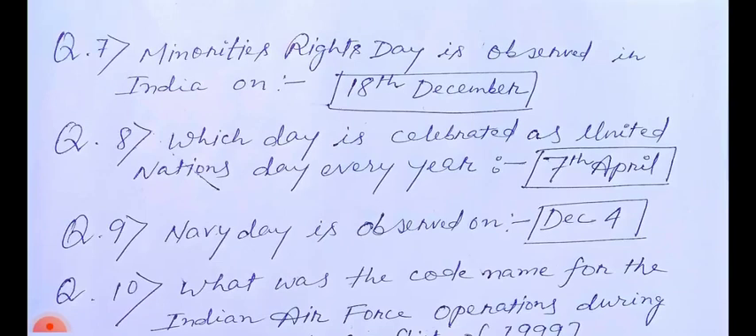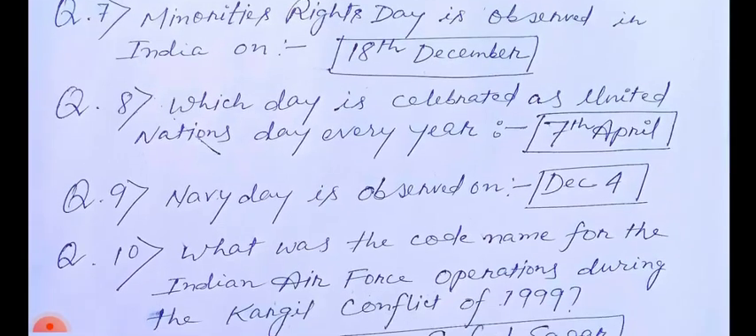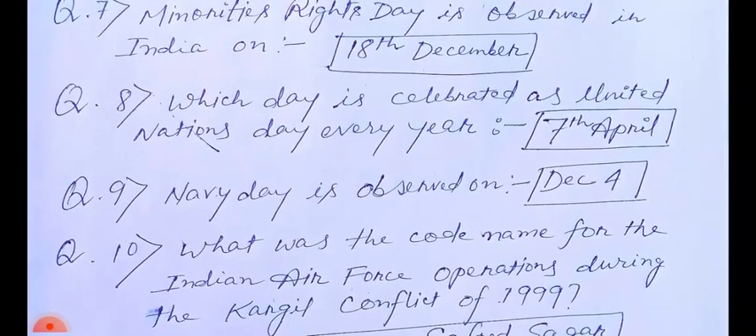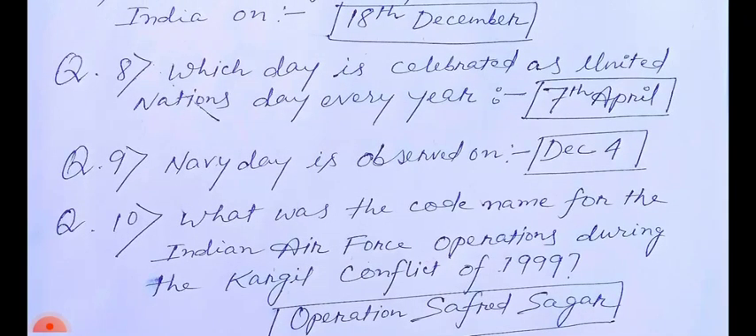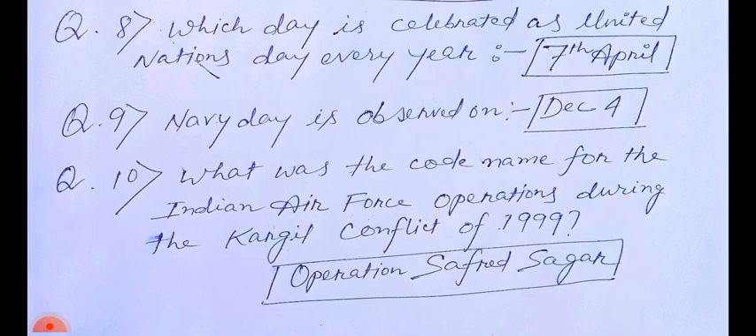Question number 8. Which day is celebrated as United Nations Day every year? 7th April. Question number 9. Navy Day is observed on December 4. Question number 10. What was the code name for the Indian Air Force operations during the Kargil conflict of 1999? Operation Safed Sagar.